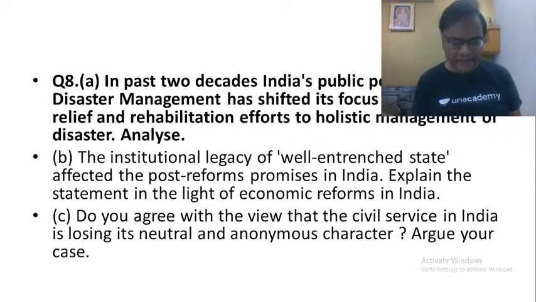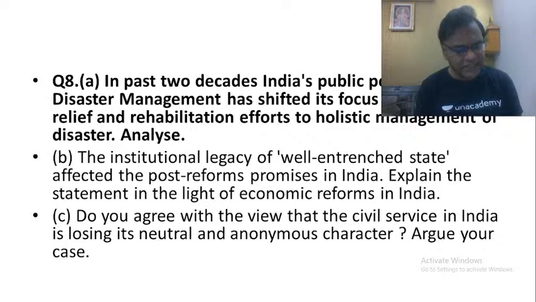buying equipment in geographical positional systems, GPS, and also providing early warning systems to the coastal states and everything else, because of which there has been a huge decline in the loss of life as well as property due to these disasters. For example, in 1999, the Odisha cyclone led to the death of more than 10,000 people. Later, in the 2000s, a cyclone of much more severe intensity struck the Odisha coast, but the loss of human life was minimal.